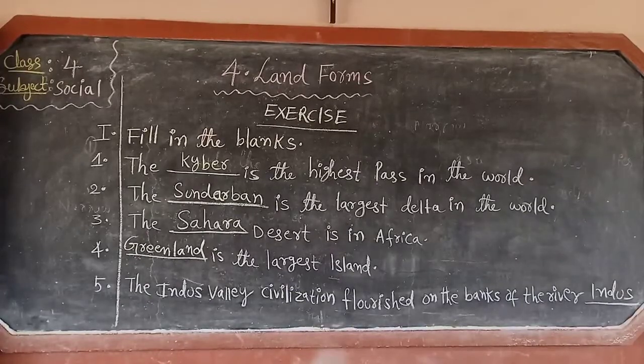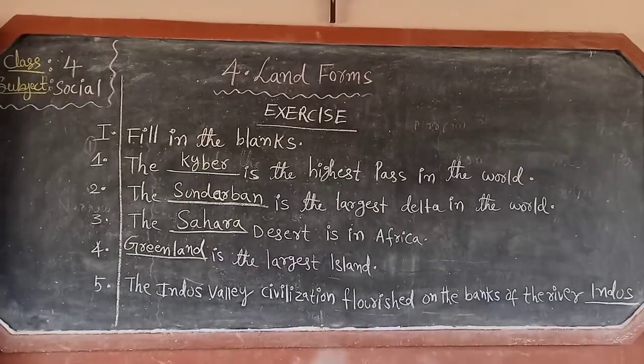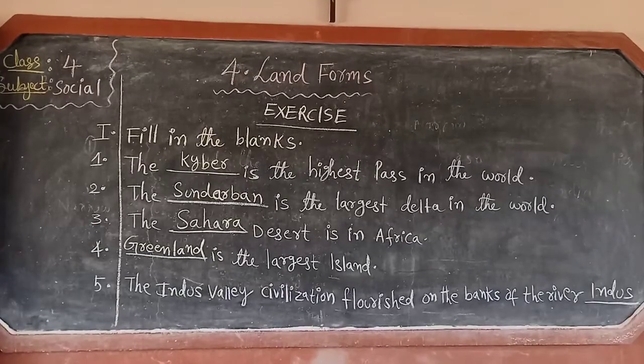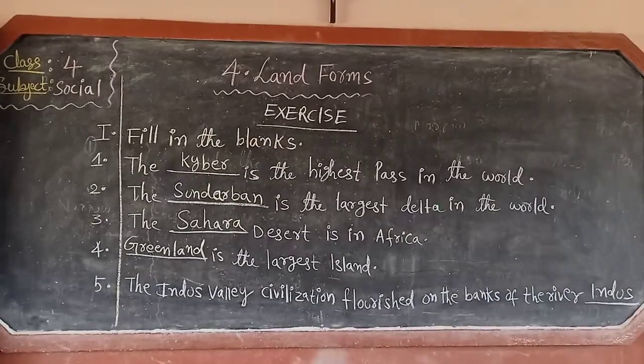Next, third one, the dash desert is in Africa. Which desert is there in Africa? Sahara. Okay? Answer is Sahara. Next, fourth one is, dash is the largest island. Which is the largest island? Greenland. Okay? Answer is Greenland.